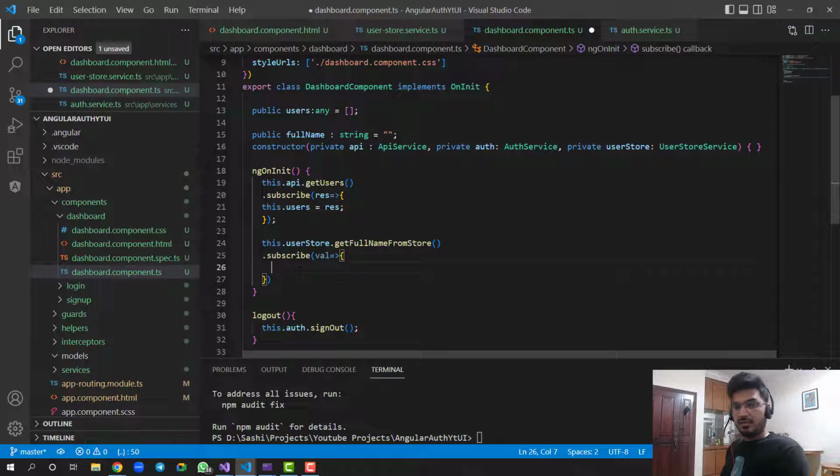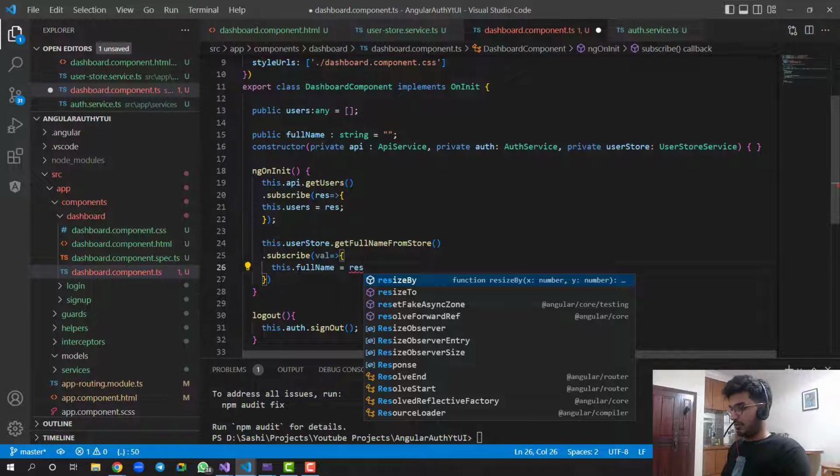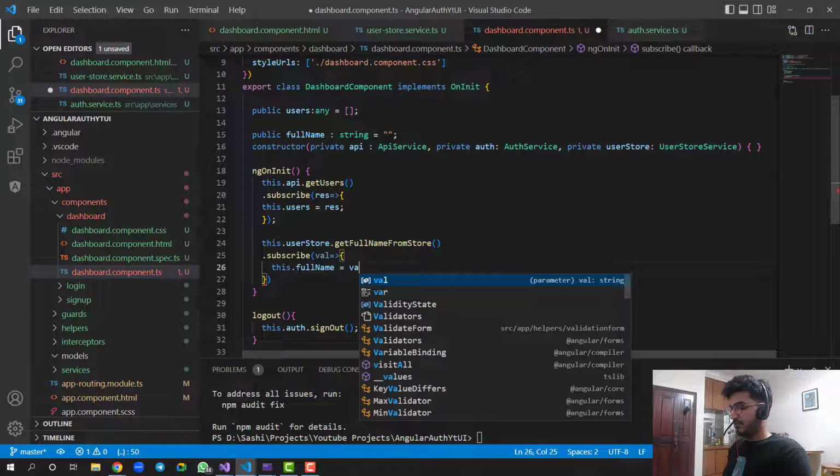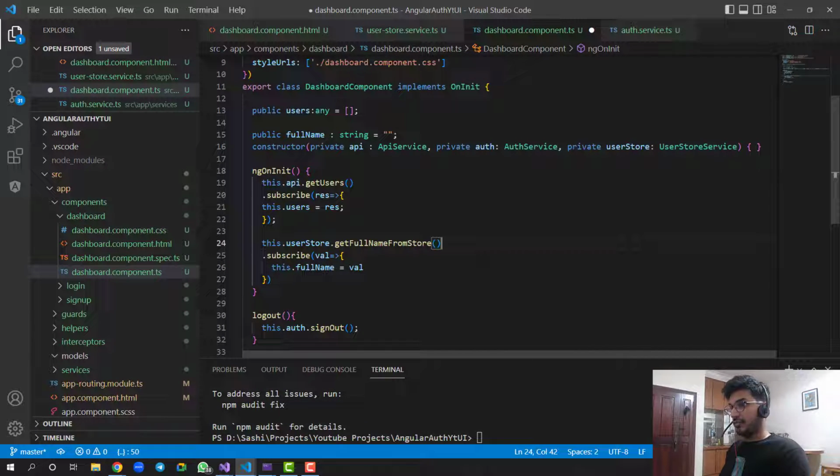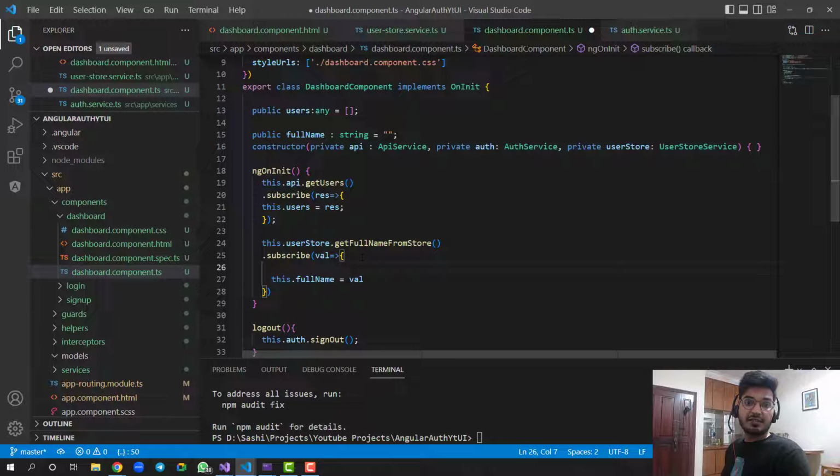So what we can do here, we can just say this.fullName equals to the response, sorry, the value. Or we can also try to get it from auth service. For example, I can get it from auth service as well.